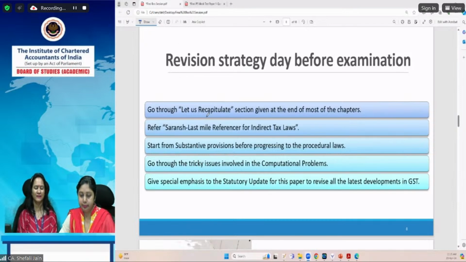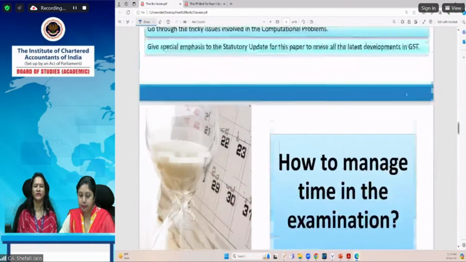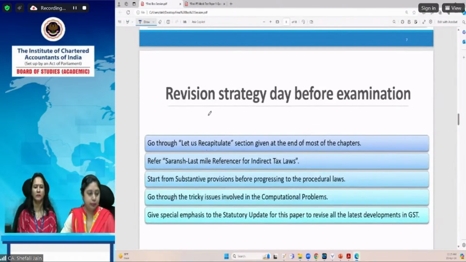So as far as the time of revision for the May 24 examination, when you refer the Saransh, you need not worry about the amendments, because all the amendments applicable to the content given in the Saransh have already been incorporated at the relevant places. So Saransh is updated till the cutoff date applicable for the May 24 examination. You can refer the Saransh.